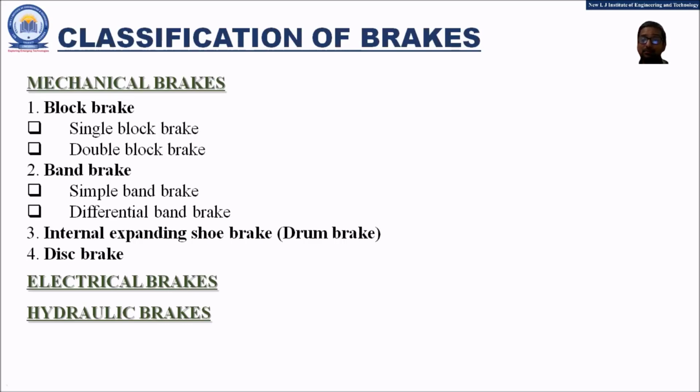The mechanical brakes are further subdivided into 4 types. The first type is the block brake, which is further divided into the single block and the double block brake. The second one is the band brake, which is further classified as the simple band brake and the differential band brake.